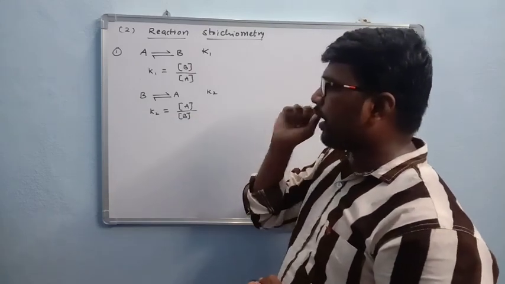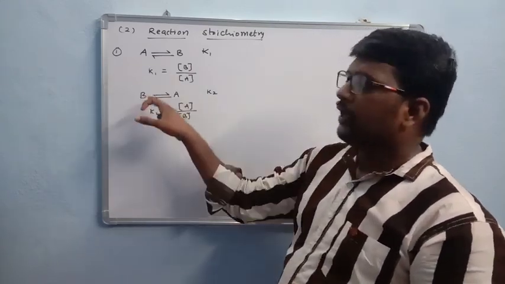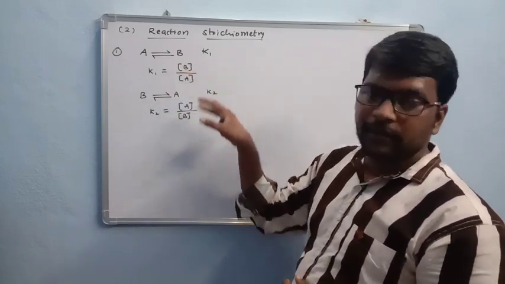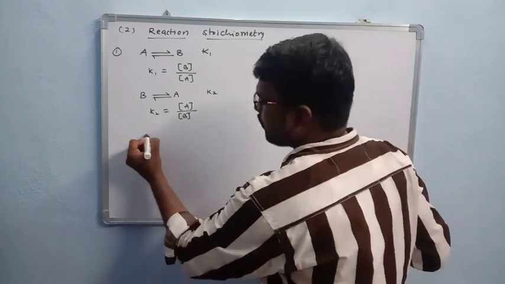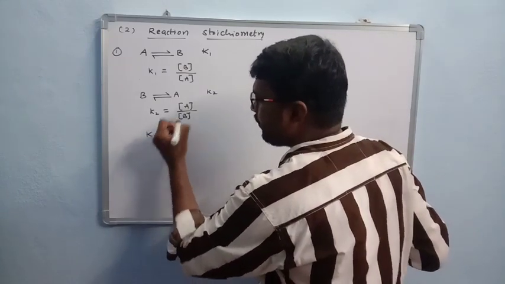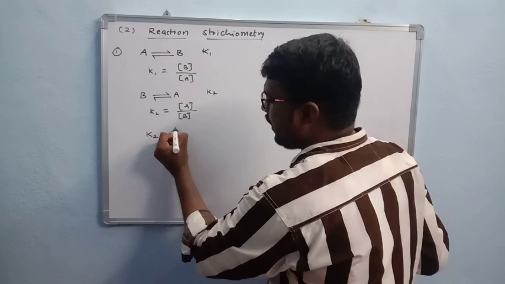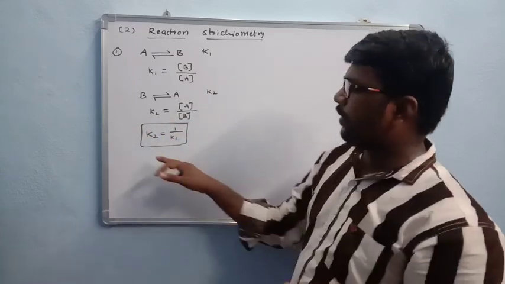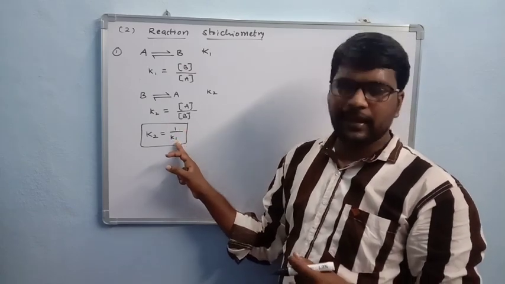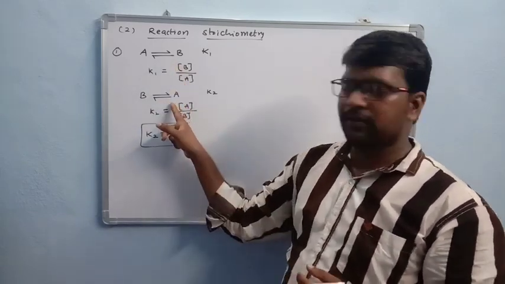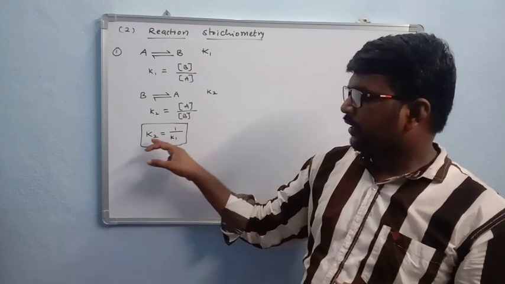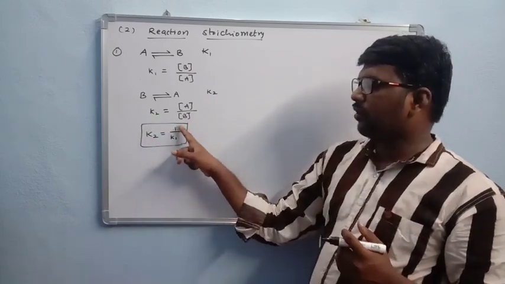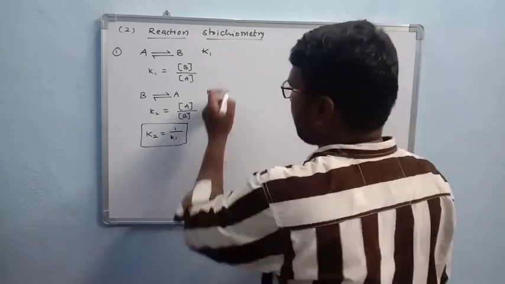Now we want to write the relation between these two equations. When you see these two equations, reactants and products are interchanged. So when this takes place, if the reaction is reversed, the equilibrium constant is inverted. So in place of K2 what do you write? 1 by K1. So when the reaction is inverted, K2 and K1 are present as inverses. That's why for K2 you write 1 by K1. It is one condition.